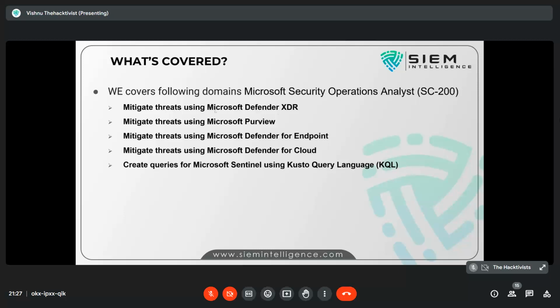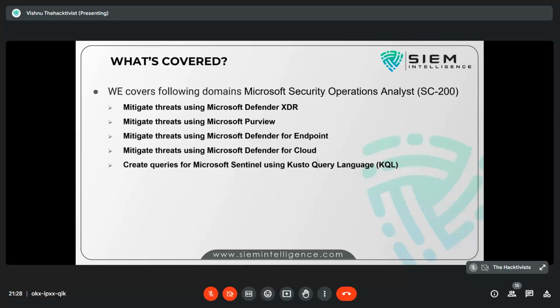Here we are going to talk about how to handle threats by using Defender XDR. There is Microsoft Purview, which is one of the most important insider threat detection mechanisms. And there is Microsoft Defender for Endpoint, which is installed on servers and endpoints like Windows and Linux, so that you get the logs from there or from a third-party application.